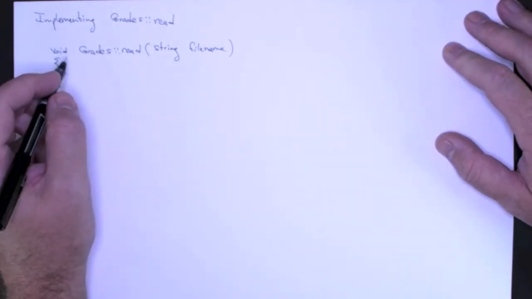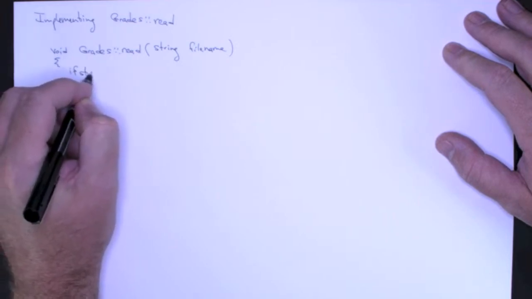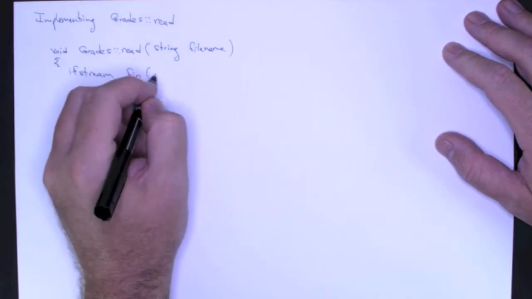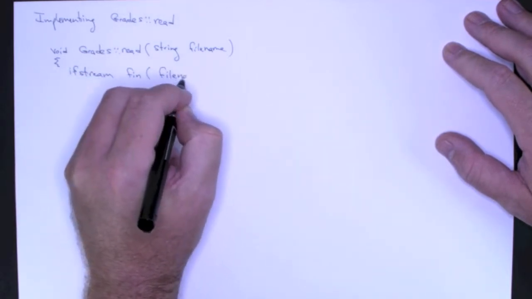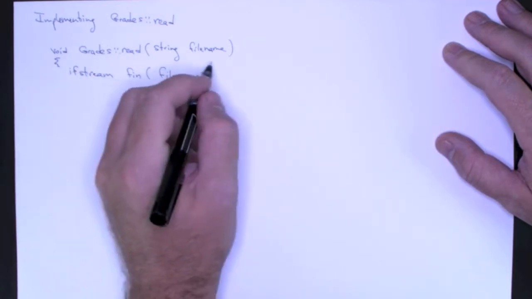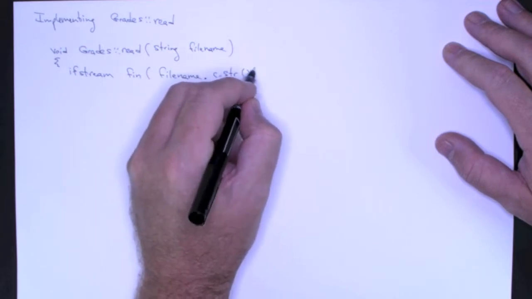So for now, all I'm going to do is open this ifstream. I'm going to call it fin, for file input. And as you know, I can't pass a C++ string to this constructor. I have to convert it to a C string, or a C-style string.